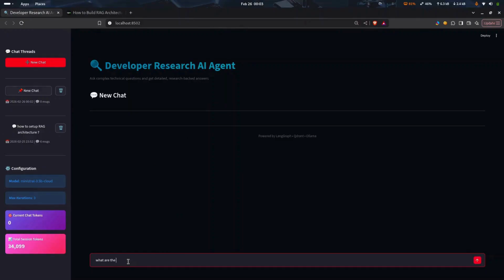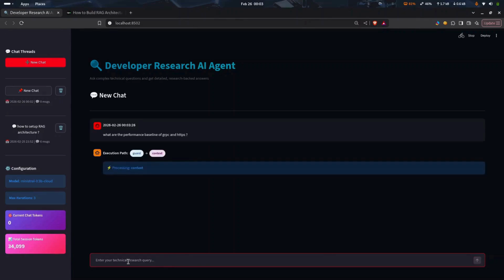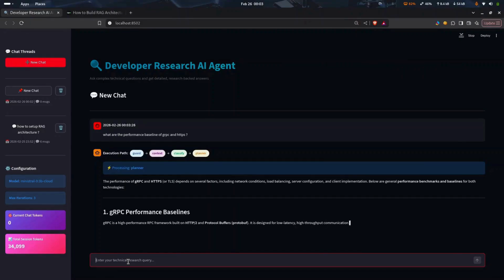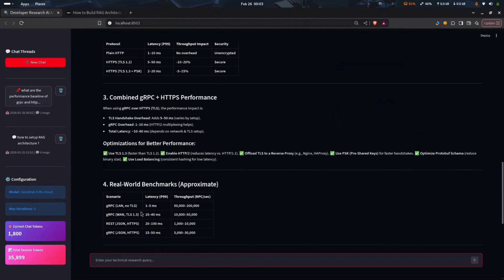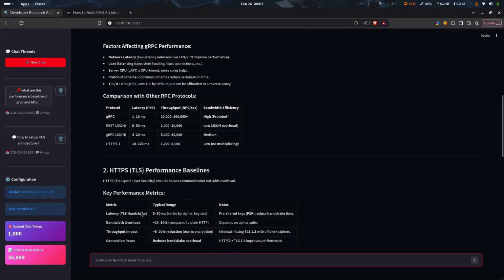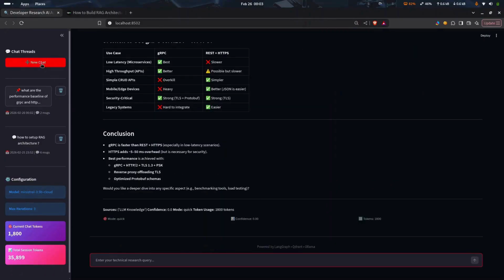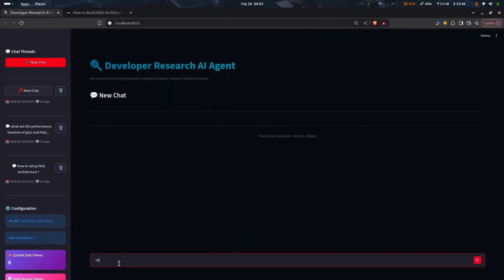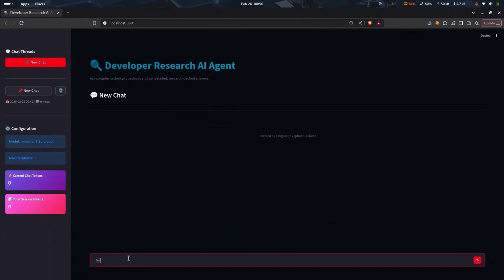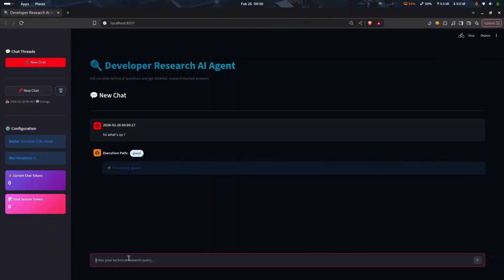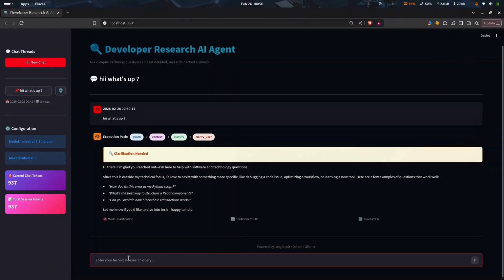What are the performance baselines of gRPC and HTTPS? It is executing in quick mode. So it is generating the response fast and quickly. Let me type some deep query also. Check the agent. Hello, what's up? You can see the response.